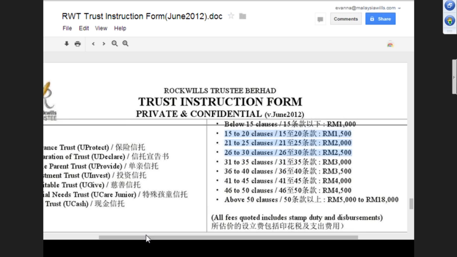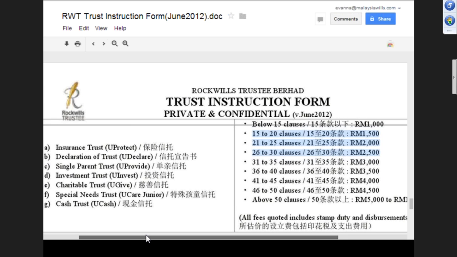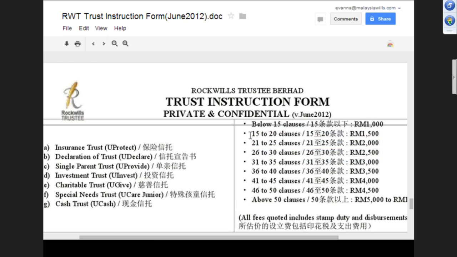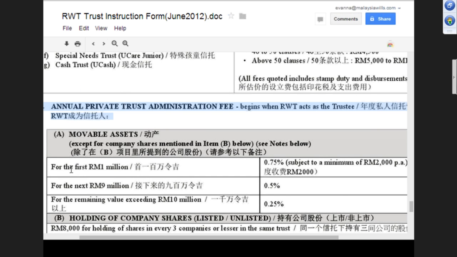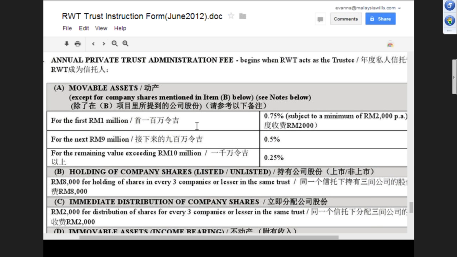Then these are the annual trust administration fees that we need to communicate to the client also, just in case they put their money in the trust. Actually, even if they don't ask, we should communicate, right? Yeah, usually the client will ask. The client won't be quiet about that. So we tell them lah, then we calculate for them.